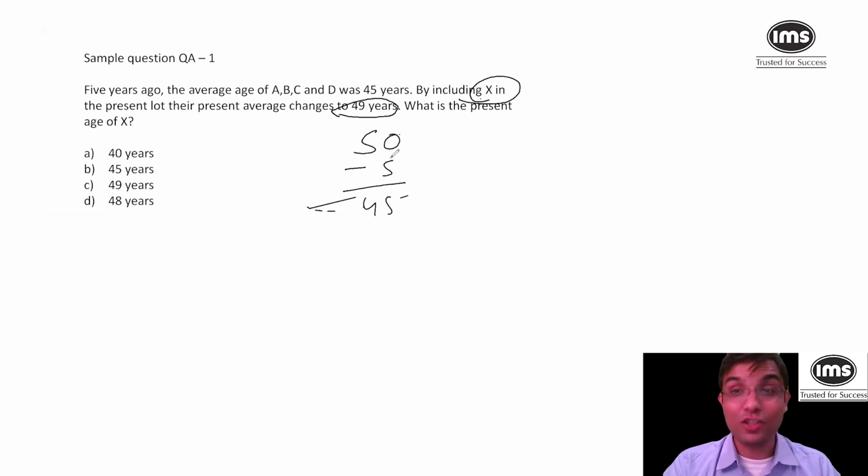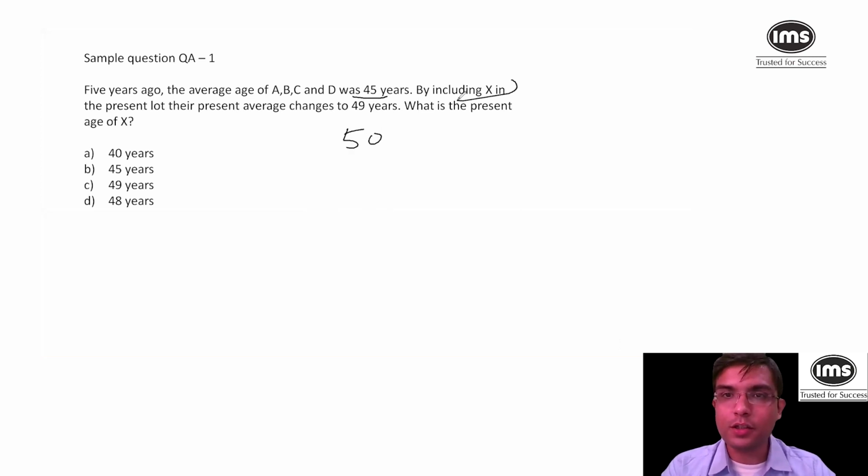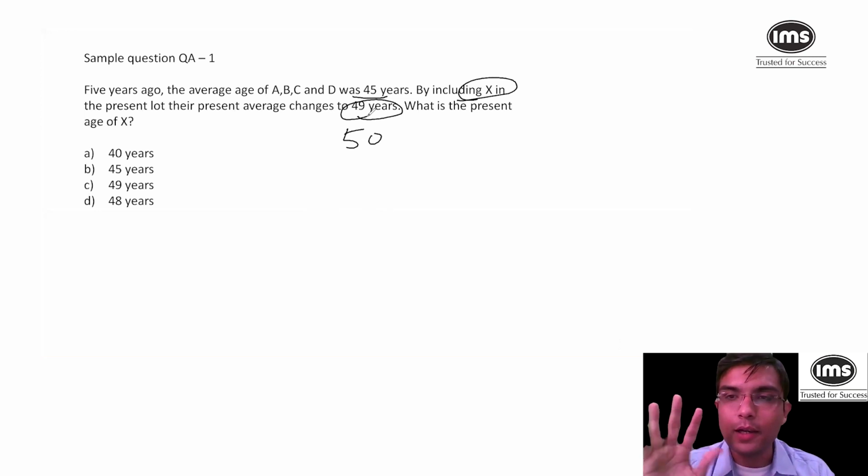Just a second. Let me just repeat this. 5 years ago, the average was 45. So today, the average will be 50. Good. But because of this person, the average is not 50, it is decreasing by 1. When there are 5 people and the average decreases by 1, the total actually decreases by 5.